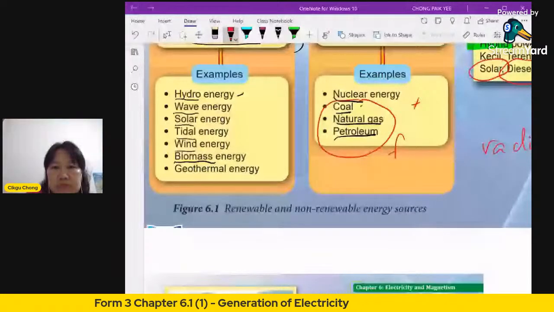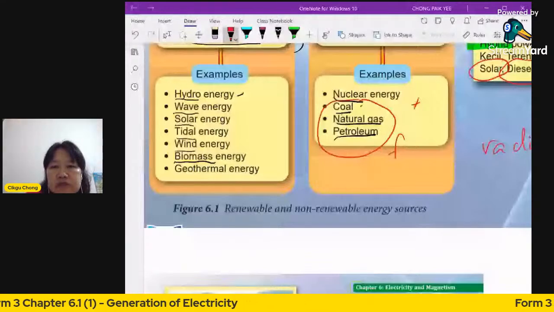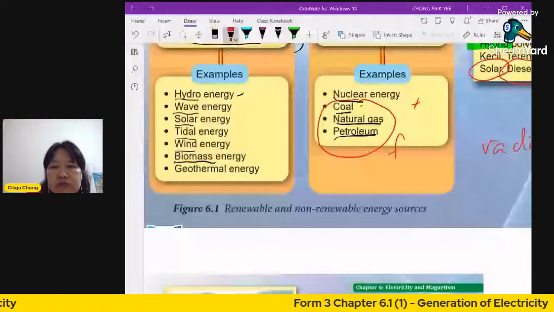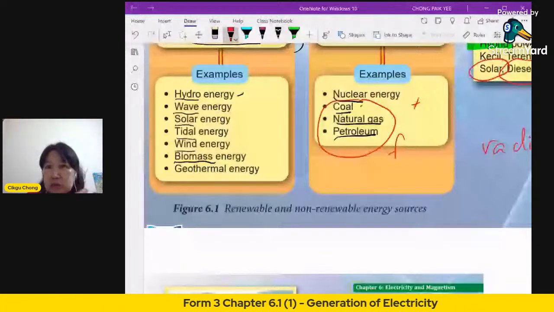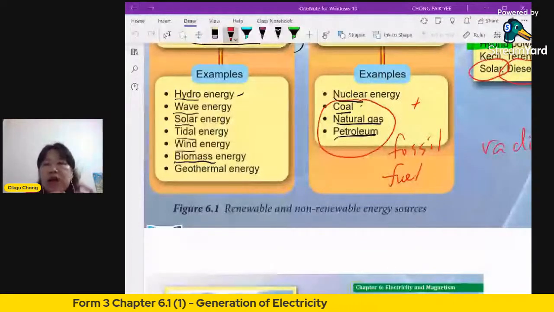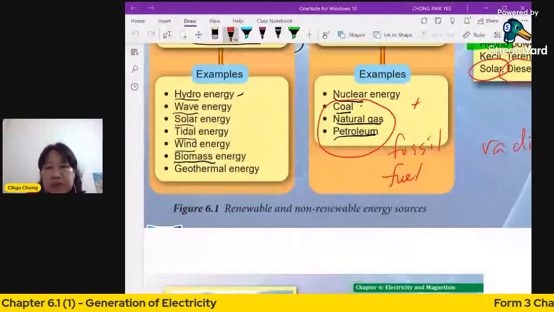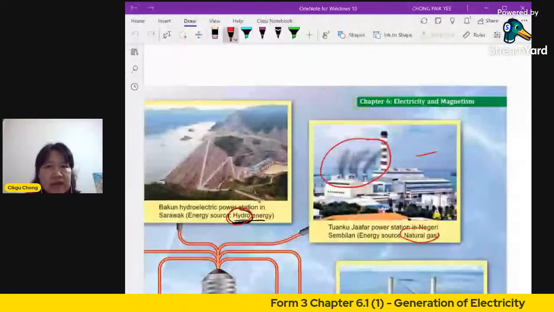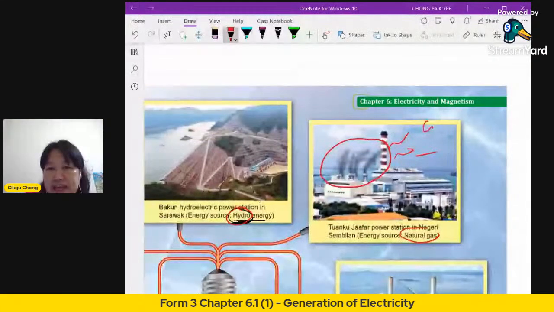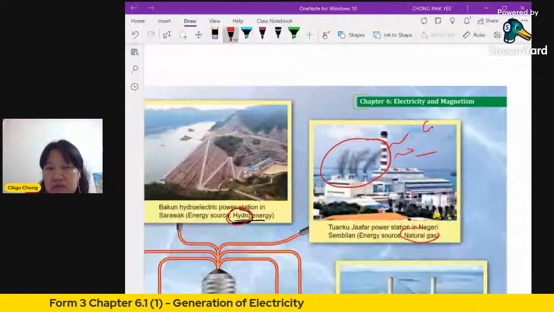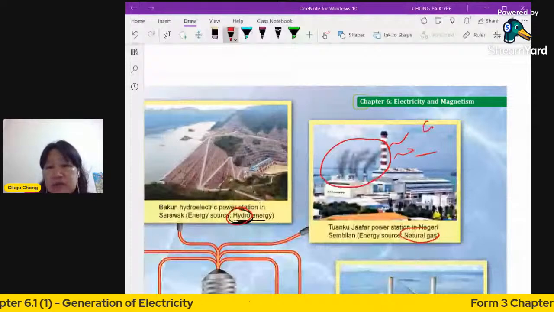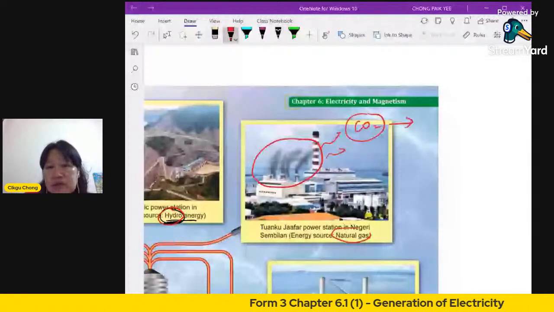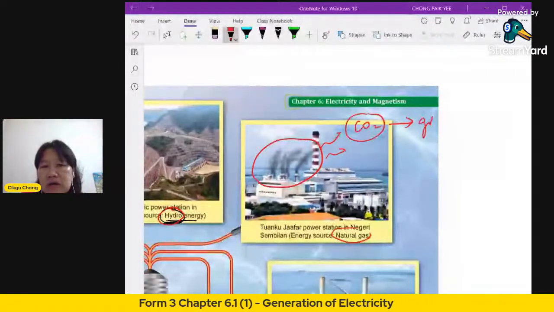Whenever you use fossil fuel to produce energy, you have to burn it. There's no other way of releasing the energy inside the coal, the natural gas, or petroleum. You have to burn it. So when you burn it, the disadvantage is you will get pollution. You see the gas, mostly carbon dioxide, and other gases as well. All these will produce pollution. Actually, it's not a pollutant, but it increases the greenhouse effect.